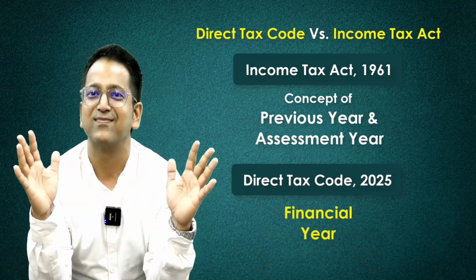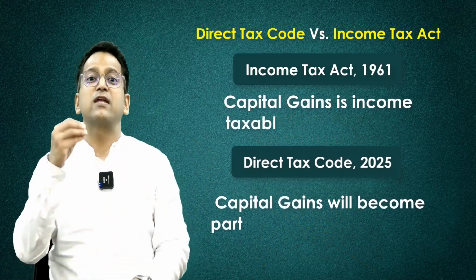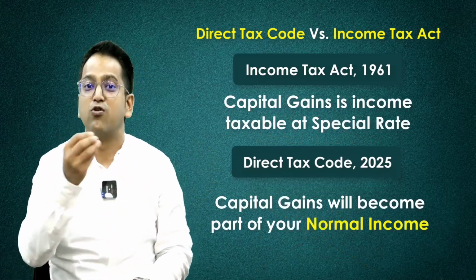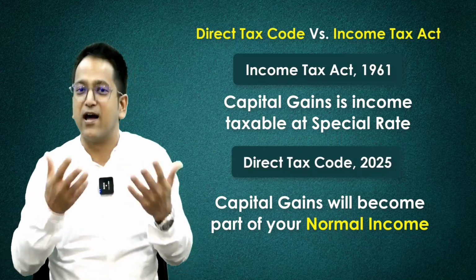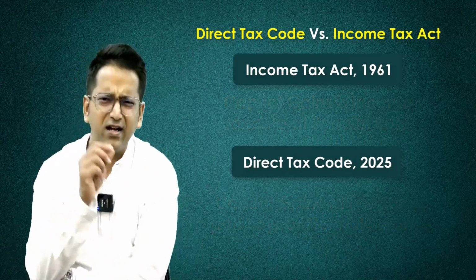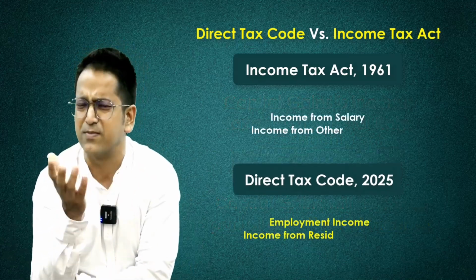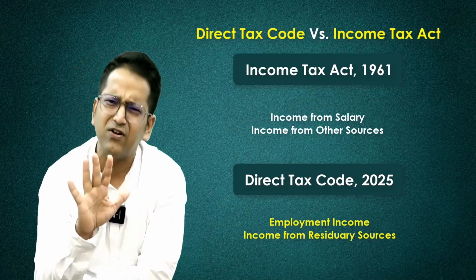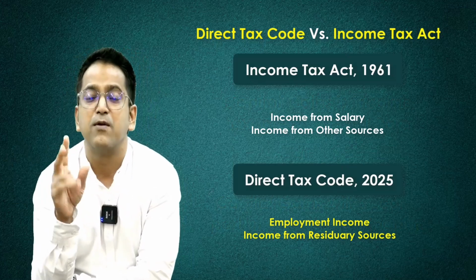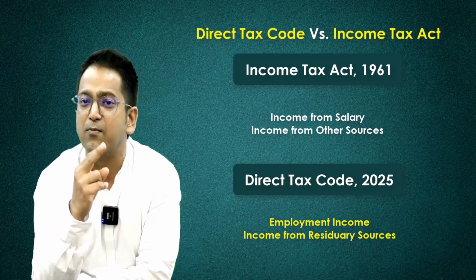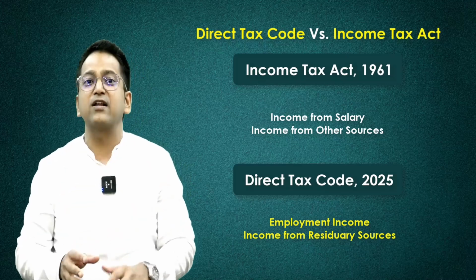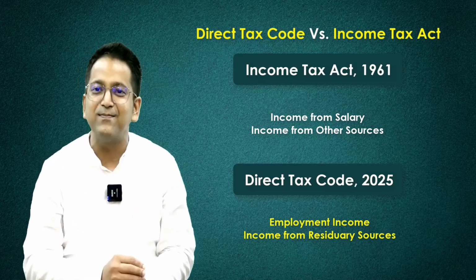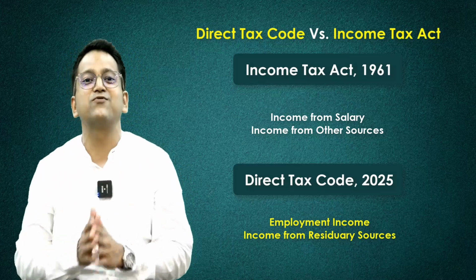Financial year. Probably your capital gain will become a part of your normal income. And if that happens, then obviously the tax rate will be higher, right? Currently, there are 5 heads of income in the Income Tax Act. The direct tax code will have the same, but the 2 heads of income's names will be changed. Okay, now, here are the names. Income from salary will now be called employment income, and the income from other sources would be called